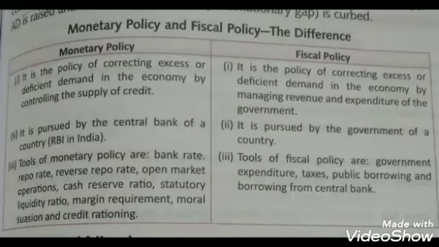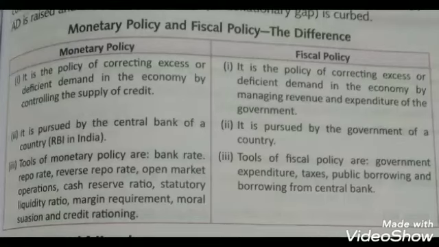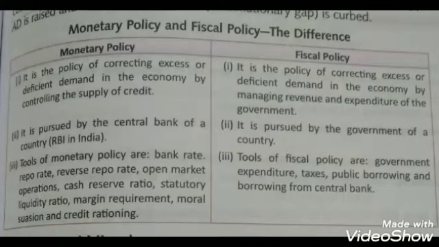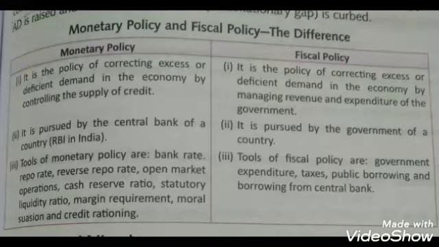Then the last one: the tools of monetary policy for controlling excess and deficient demand are bank rate, repo rate, reverse repo rate, open market operation, cash reserve ratio, statutory liquidity ratio, margin requirement, moral suasion, and credit rationing. All these instruments we have already discussed in the previous session, how they are used at the time when there is an excess demand and at the same time when there is a